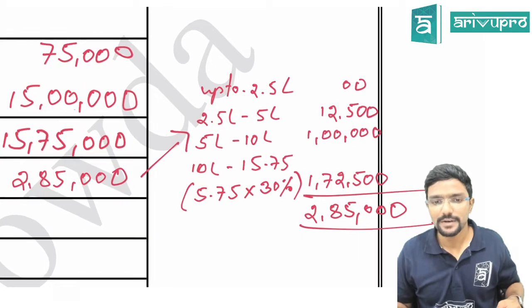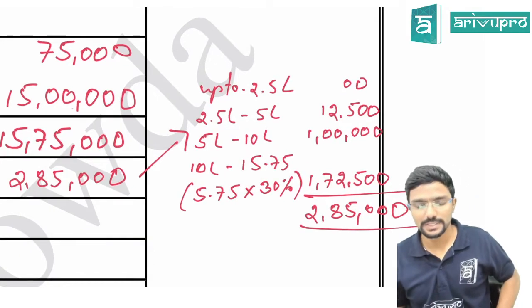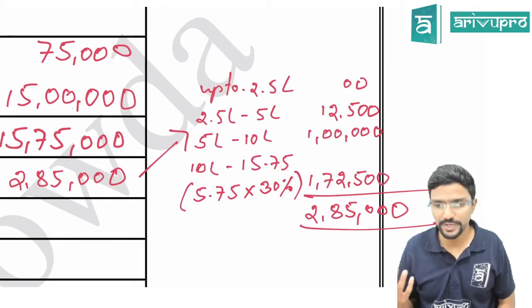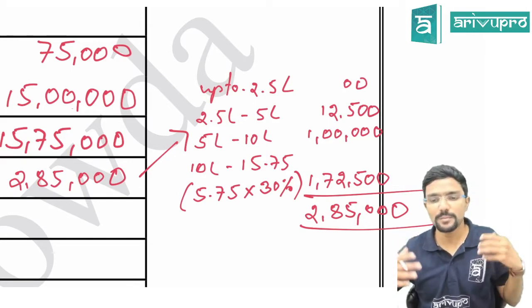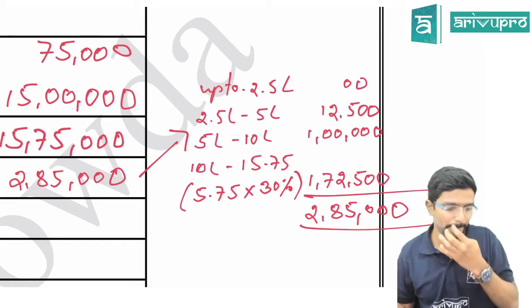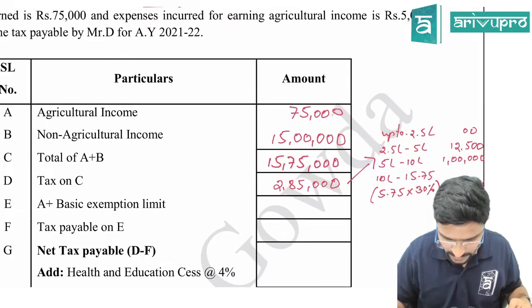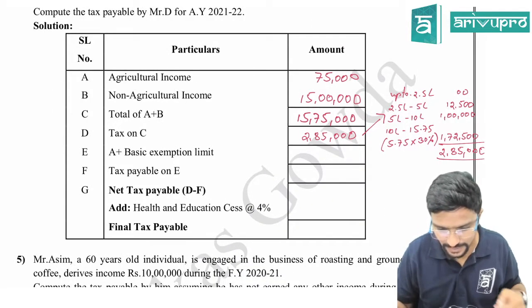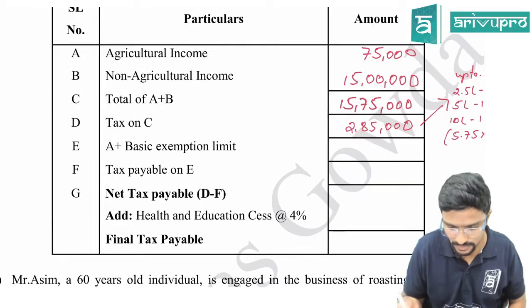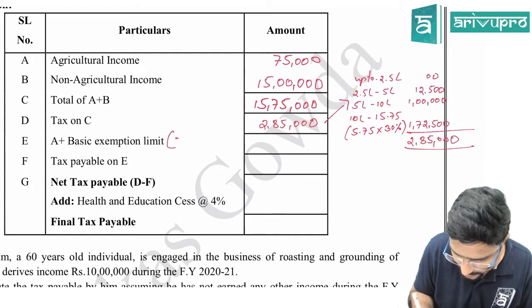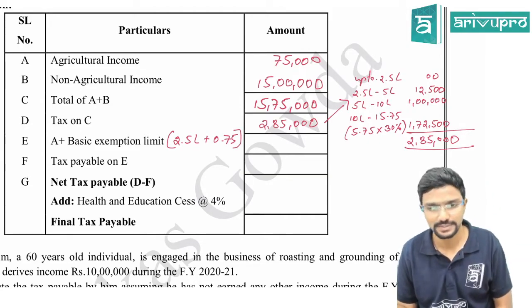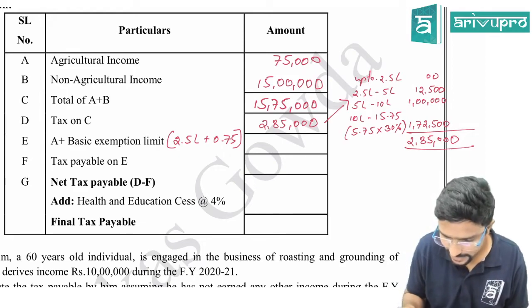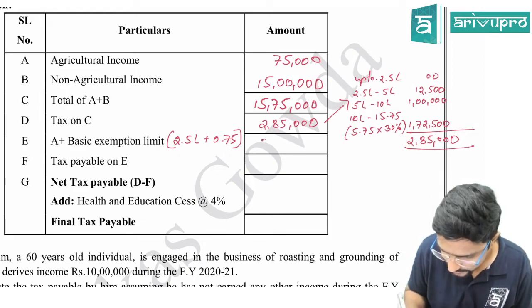I have done directly here 5%, 20%, 30% because now we are already used to it. Okay guys, so when we start doing more and more problems, you people should be able to do it directly. Next, EA plus basic exemption limit, that is agriculture income plus basic exemption limit, that is 2.5 lakh plus 0.75, that is 75,000. I am taking as 0.75. Clear guys? So it will be 3,25,000.